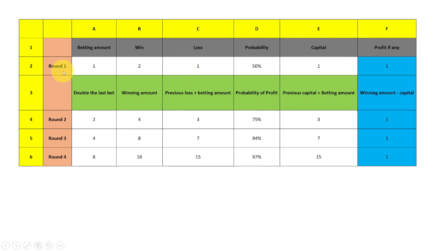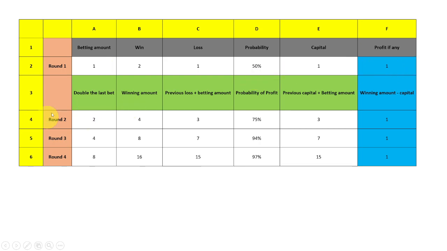If you are losing, we lose that 1 rupee that we have bet. And as we saw, the probability in the first round is 50%. So the capital deployed is 1 rupee, which is the betting amount. If you are getting a profit, the profit is 1 rupee, because we made 2 rupees and our capital was 1 rupee. So we'll be getting a profit of 1 rupee.